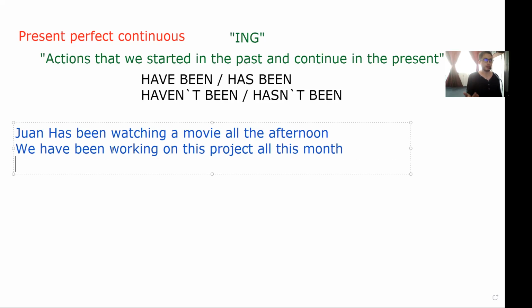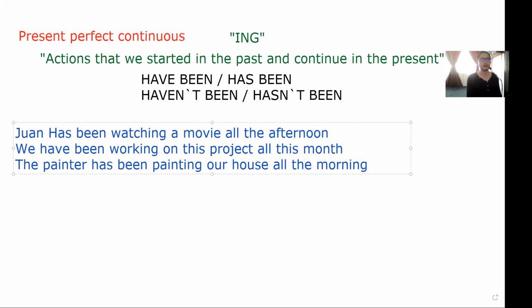So now, let's go with this one. The painter has been painting our house all the morning. So in this case, we can notice which is the action in progress, which is painting.